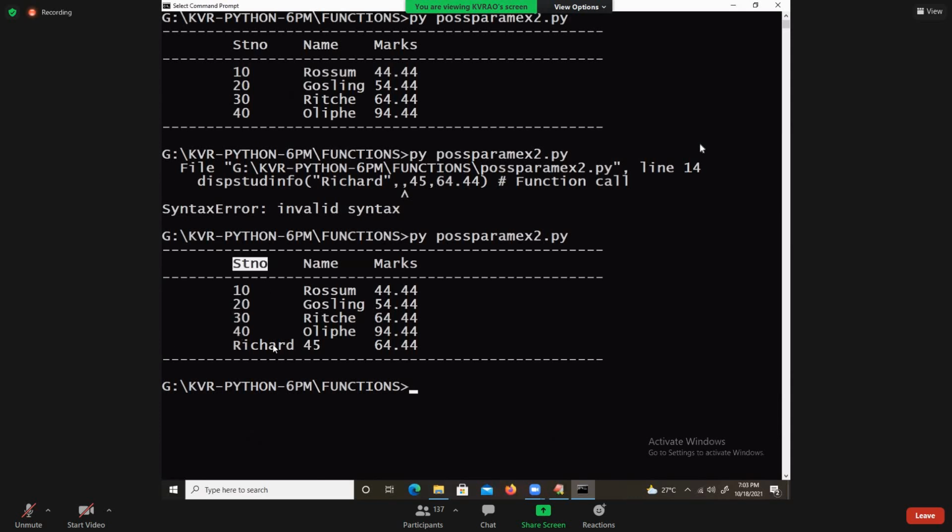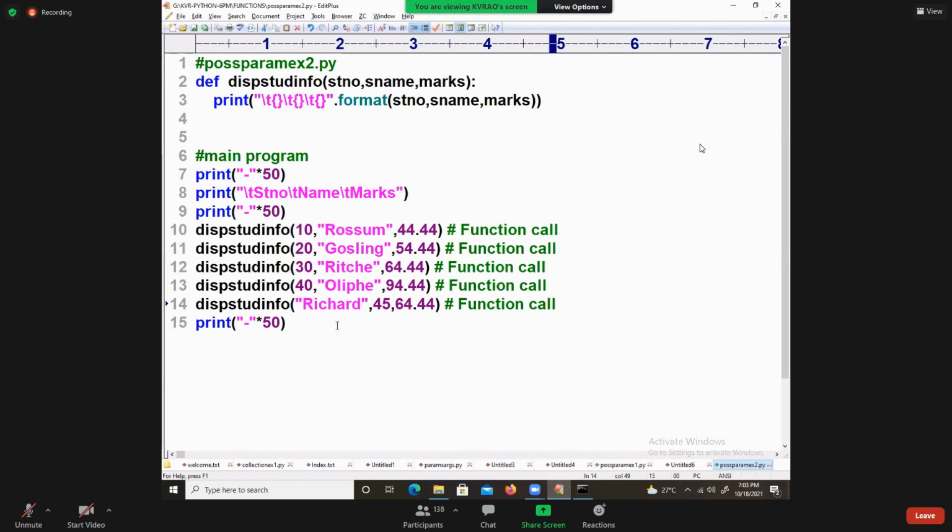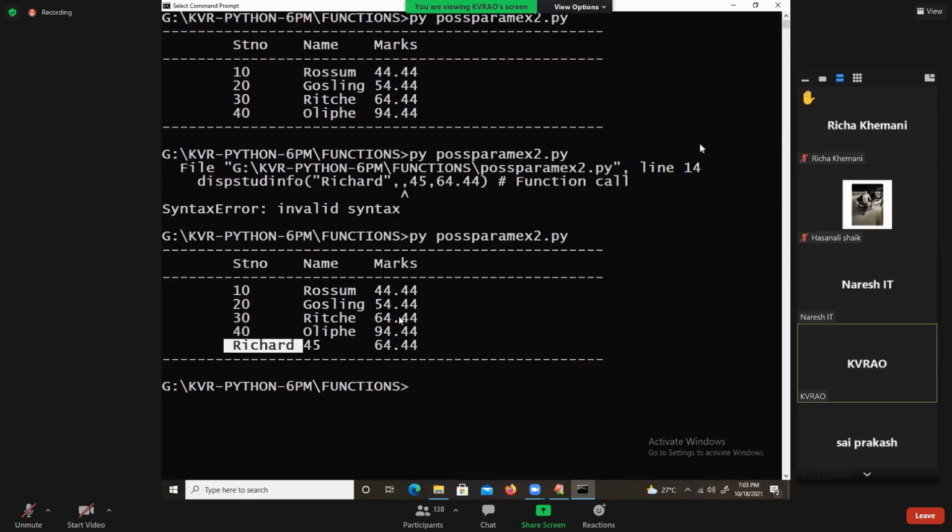Under the number, Richard, is it meaningless or meaningful? Meaningless. So there is no meaning of passing. That's what my recommendation is. Number, okay, that is satisfied, no problem. That is positional parameter mechanism only. But the way which you are passing is not recommended. You pass like this: 45, Richard, and then 64.44.